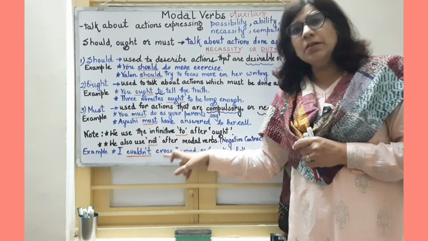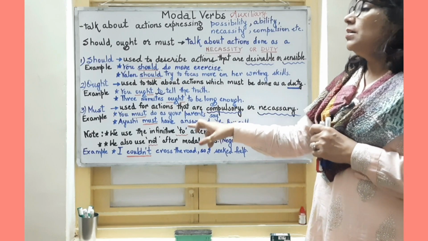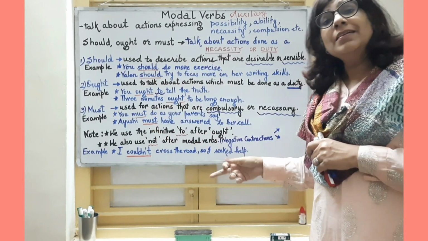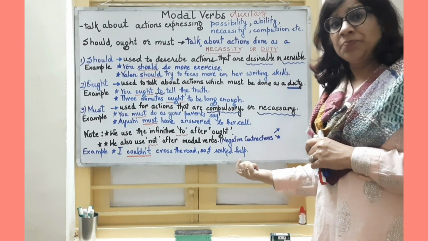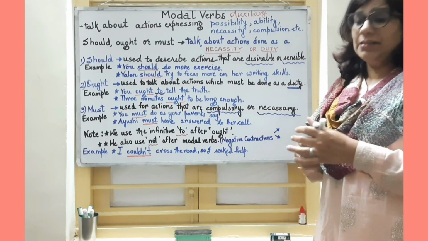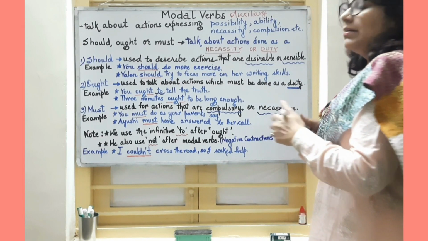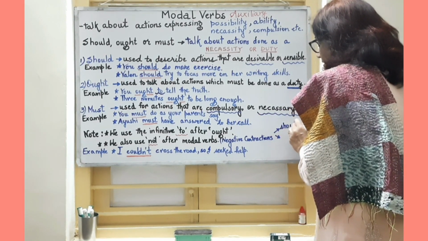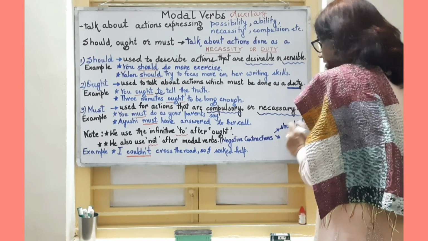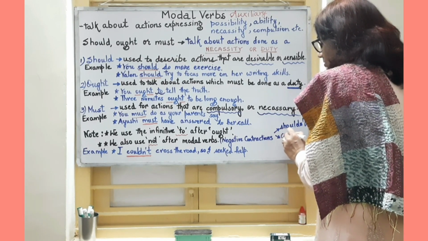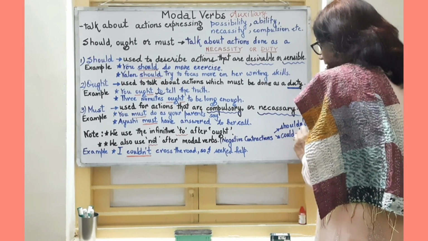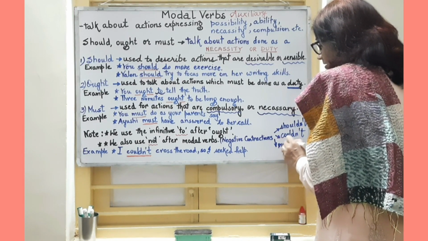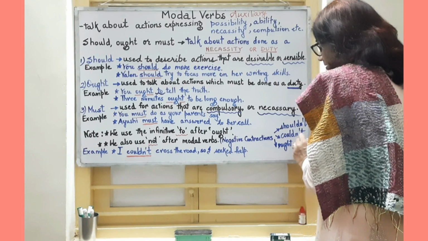Also remember that we can use should, ought and must for negative expressions too. When we are using them for negative expressions, we will use the negative contractions of these, that is shouldn't, couldn't and ought not.